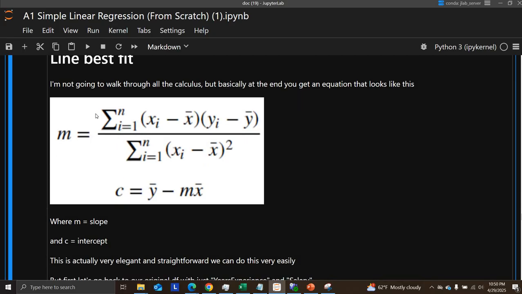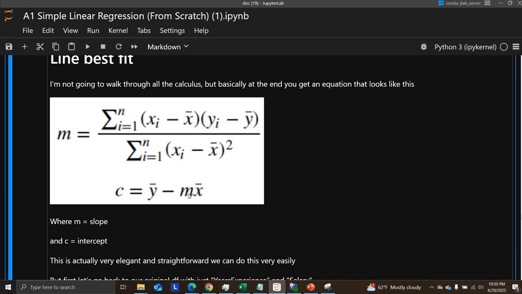Then you multiply these differences by each other, sum them all up, and that's in the numerator. In the denominator, you're going to just take this function, and instead of multiplying it by the y difference, you're going to square it, add those all up, and then ultimately you just divide the numerator by the denominator, you get your slope.